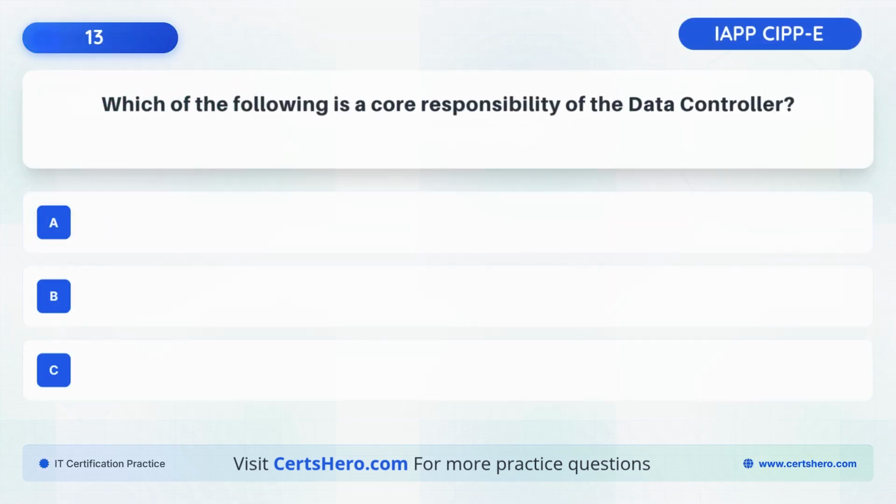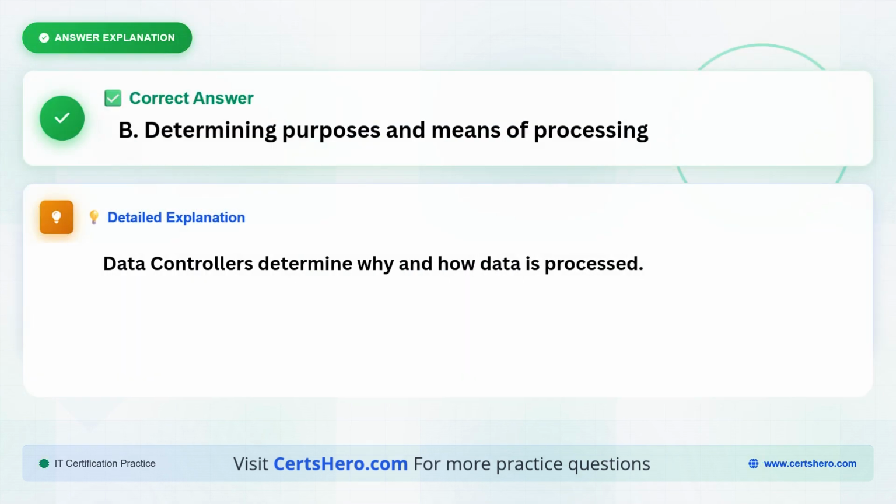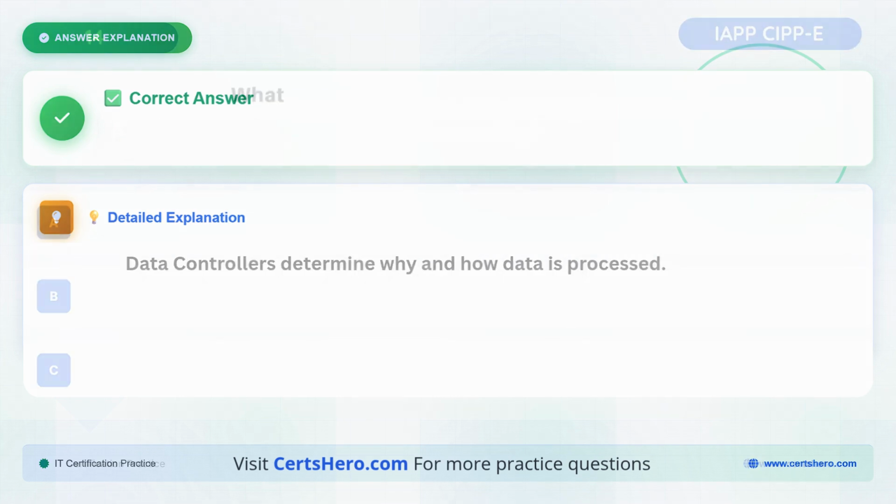Which of the following is a core responsibility of the data controller? A. Storing encrypted backups. B. Determining purposes and means of processing. C. Operating cloud servers. The correct answer is B. Determining purposes and means of processing, because data controllers determine why and how data is processed.